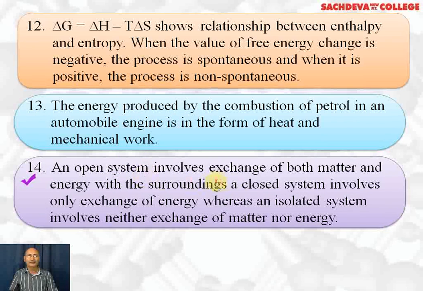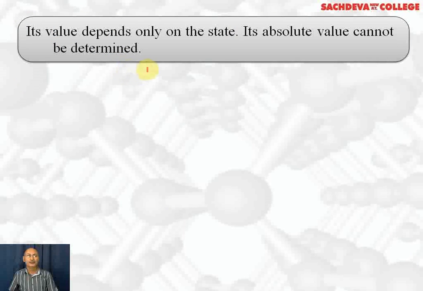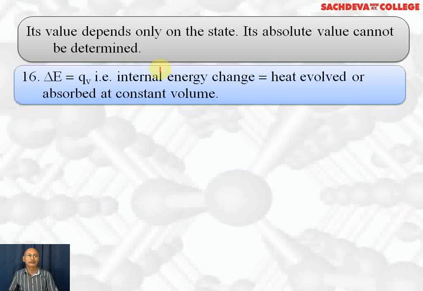An open system involves exchange of both matter as well as energy with the surroundings, whereas a closed system involves exchange of only energy, whereas an isolated system exchanges neither matter nor energy. Internal energy is an extensive property that depends upon the amount of substance. Its value depends only upon the state of the system, the initial and final state of the system. Its absolute value cannot be determined except for ideal gases which are monoatomic.